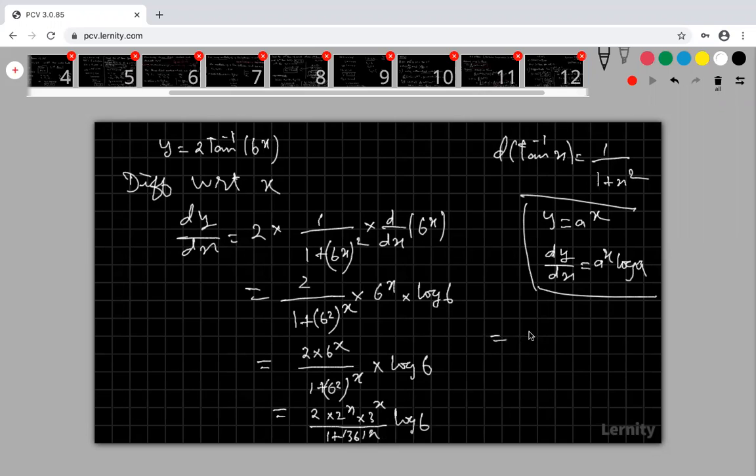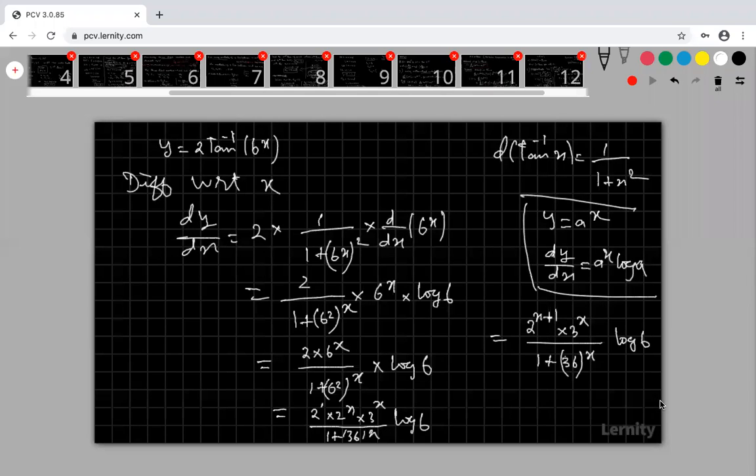Okay, see that. This is 2 power x plus 1, which is 2 power x into 2 power 1 and into 3 power x, whole divided by 1 plus 36 power x into log 6. Are you clear?